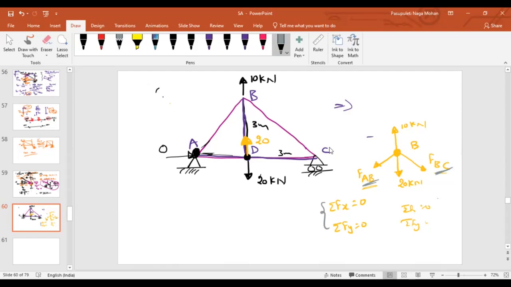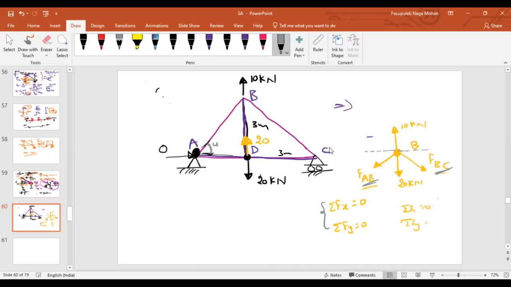Can anybody please tell me why I can't find the two unknowns? You can, right? Obviously, that's what the mathematics says: two unknowns and two equilibrium equations. So imagine I can find them. What about this angle? Can you tell me?